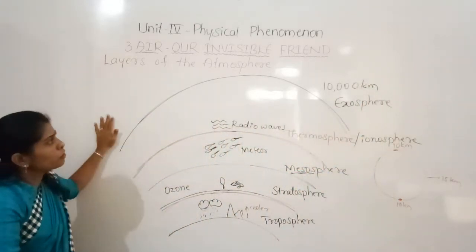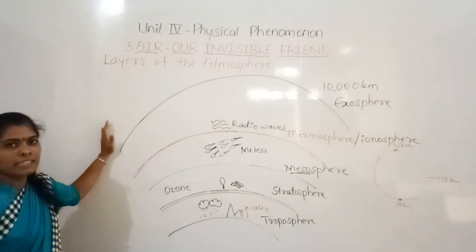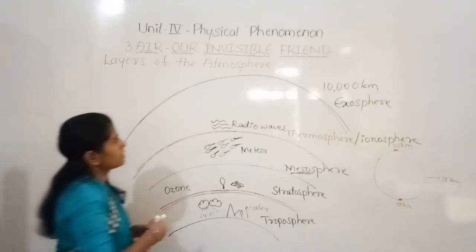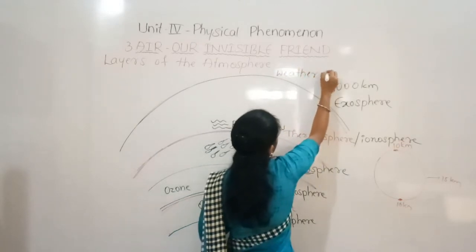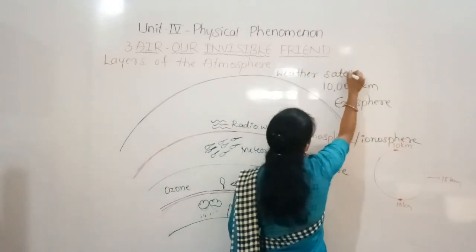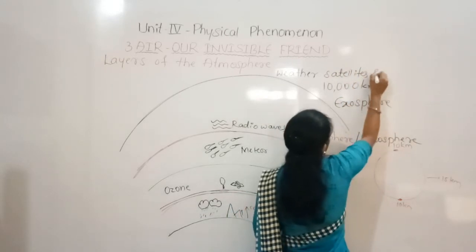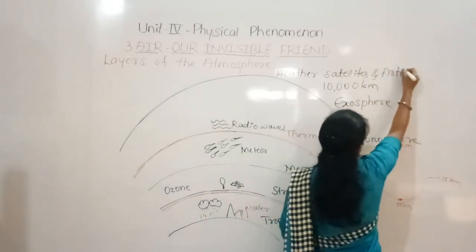Here, most of the weather satellites and artificial satellites are present.